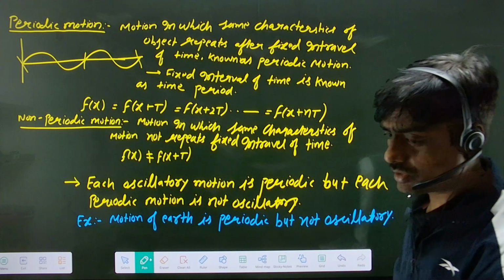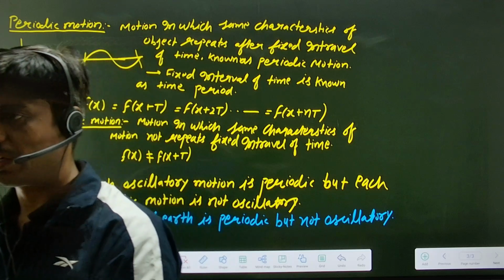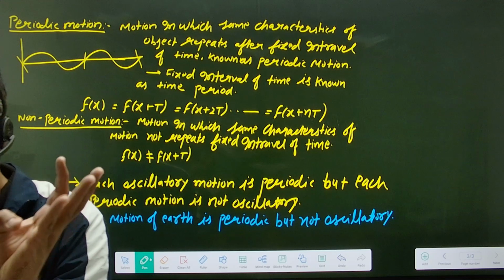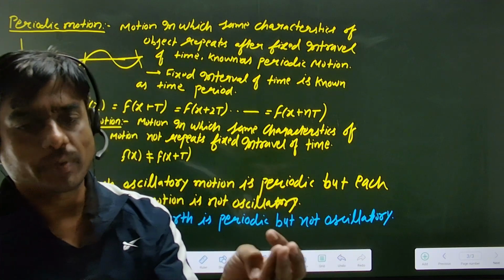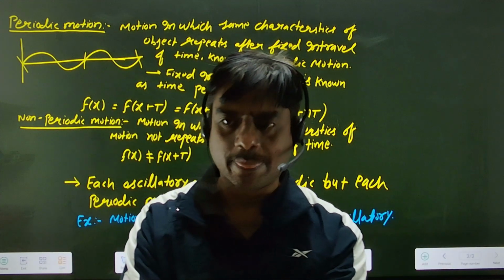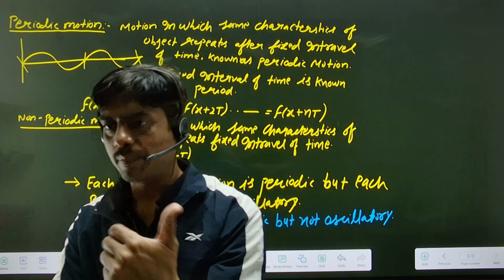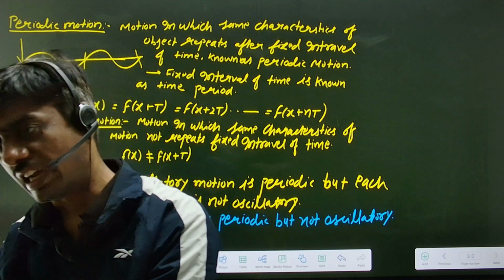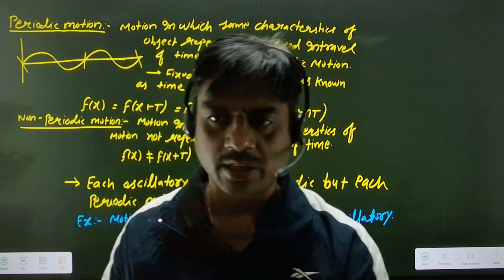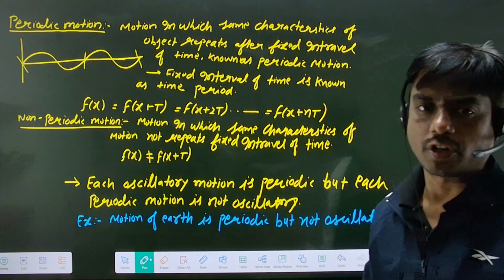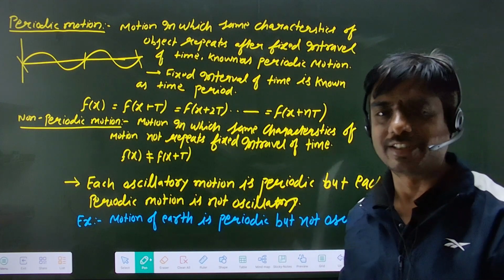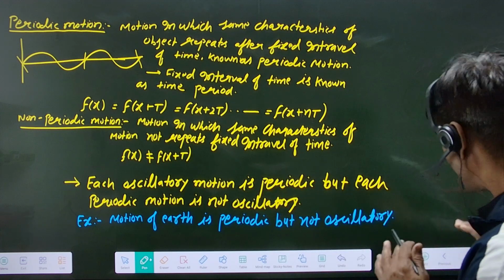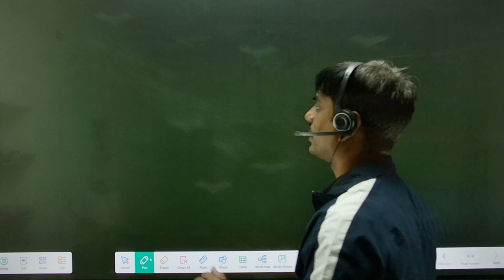So what is the periodic motion, what is the non-periodic motion, what is the oscillatory motion, and what are the important terms related to the oscillation? Time period, frequency, angular speed, angular velocity or angular frequency, ठीक है? Displacement, amplitude, phase angle, SI unit of all these, frequency, relation between frequency and time period. That all we discussed up to here. Next topic, that is SHM. Very important topic. Actually, this chapter is starting now. These are all the basic introductory part. So now we will start the actual chapter from here, that is SHM.